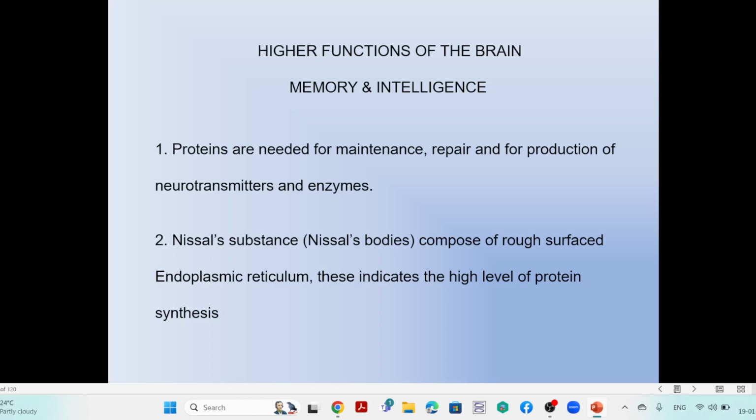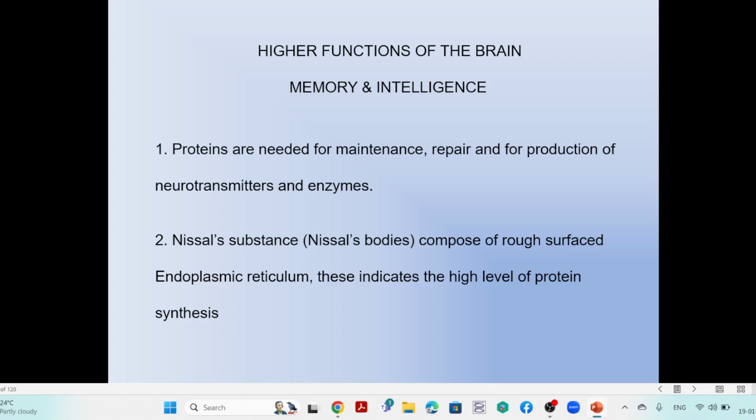Then, to maintain all these functional concepts, as a part of the physiology, protein substances and protein molecules are very important. They are among the important substances for maintaining all normal and active function.